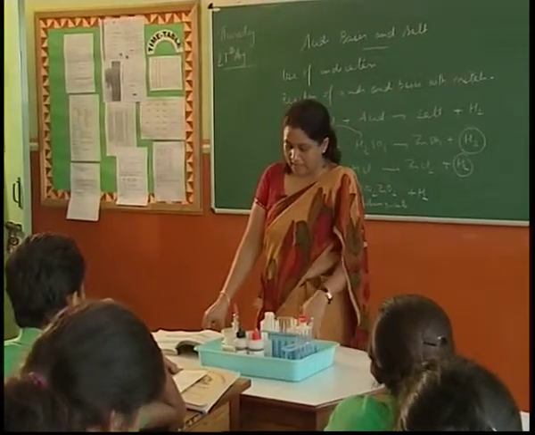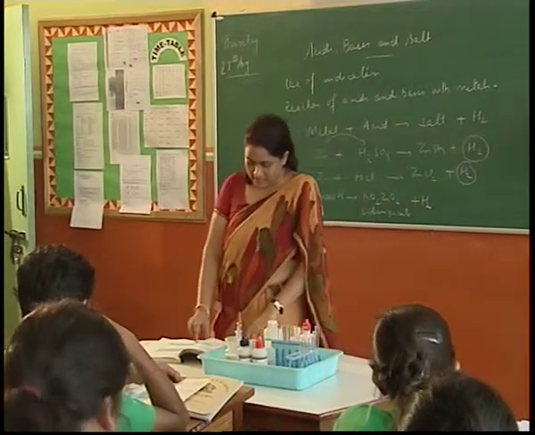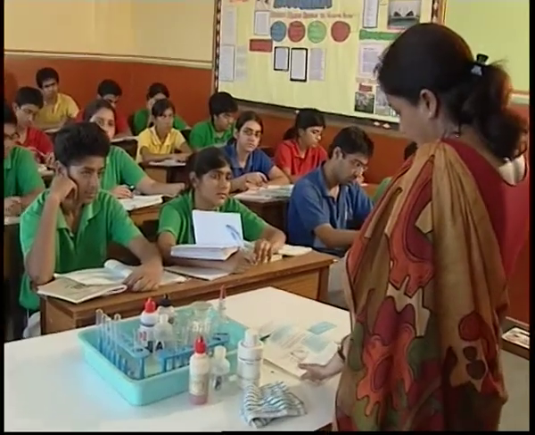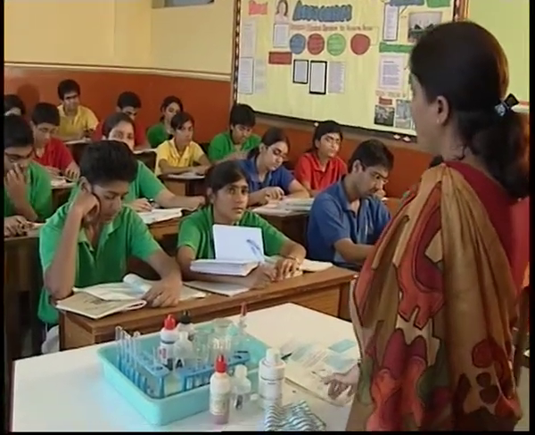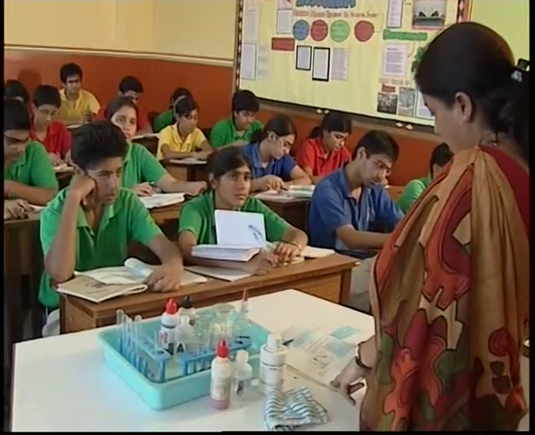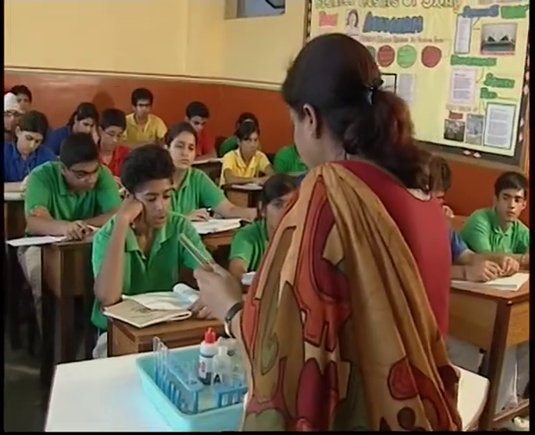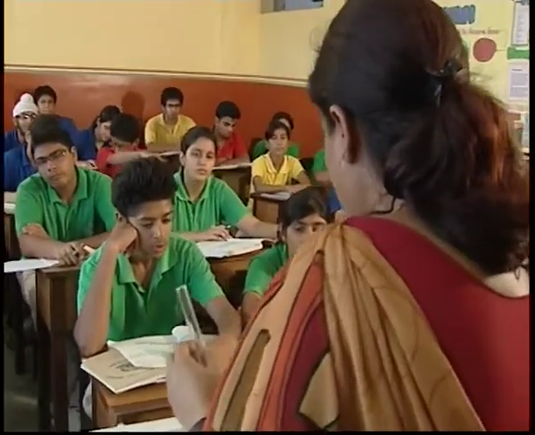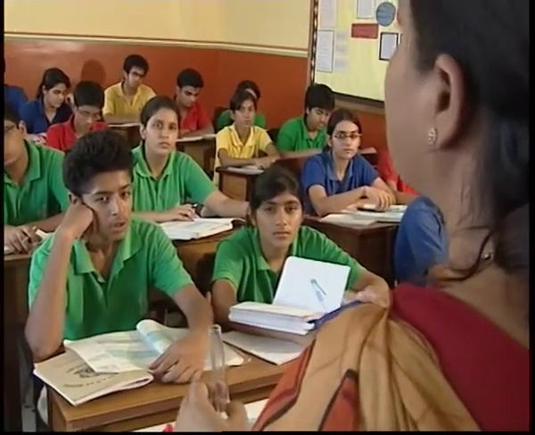Now, when you react a metal carbonate with an acid, let's see what happens. There's another activity that's given where we have taken sodium carbonate in a test tube or sodium hydrogen carbonate, and we will pour dilute HCl into both the test tubes. What do you observe? Let's see. Sodium hydrogen carbonate is baking soda, which is used in the kitchens.